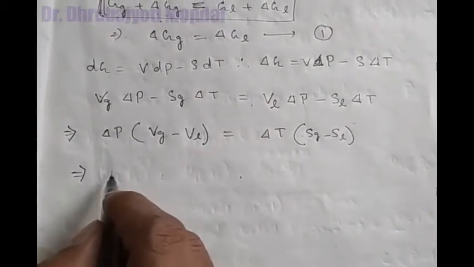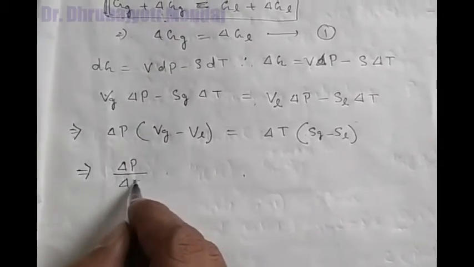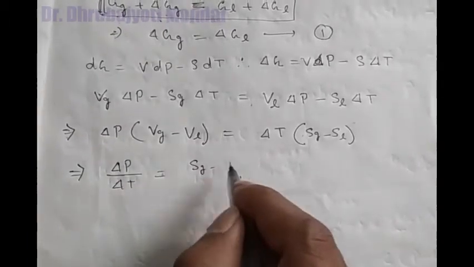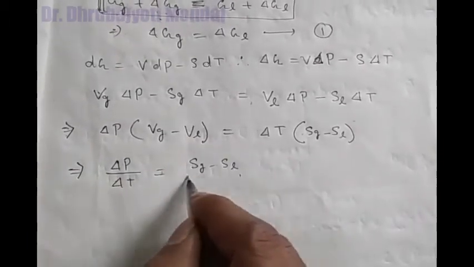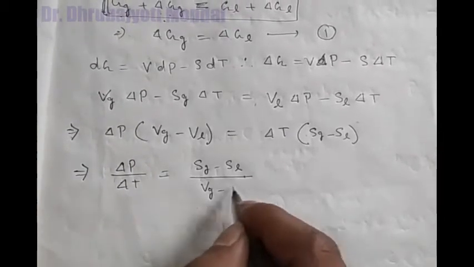From that equation, delta P divided by delta T is equal to Sg minus Sl divided by Vg minus Vl. That is the entropy of the gas minus the entropy of the liquid, divided by the volume of the gas minus the volume of the liquid.